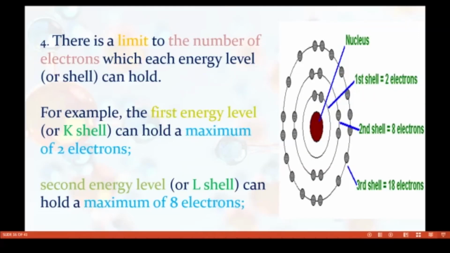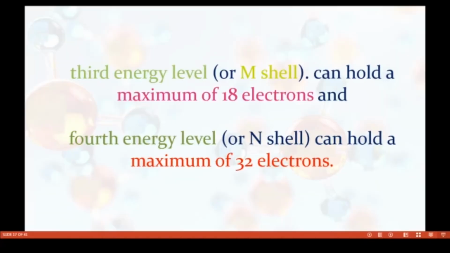There is a limit to the number of electrons which each energy level or shell can hold. For example, the first energy level, the K shell, can hold a maximum of 2 electrons. It is fixed. The second energy level or L shell can hold a maximum of 8 electrons. The third energy level or M shell can hold a maximum of 18 electrons, and the fourth energy level or N shell can hold a maximum of 32 electrons.